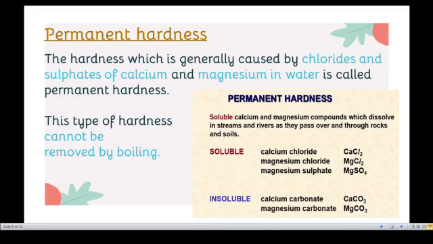The sulfates of calcium and magnesium are soluble in water, so we have to convert them to insoluble salts. Then the insoluble salts form a precipitate. Then we filter, it can be removed by filtration, and soft water is obtained.